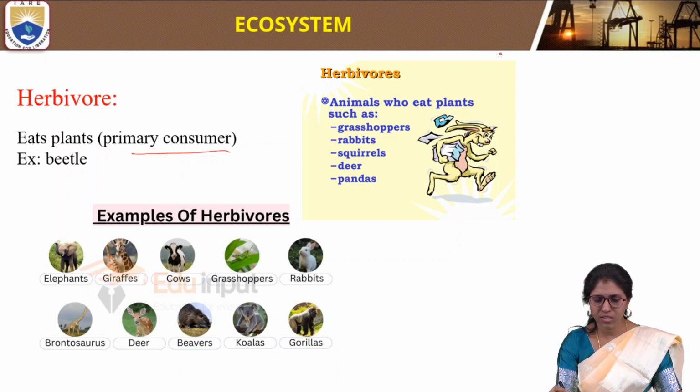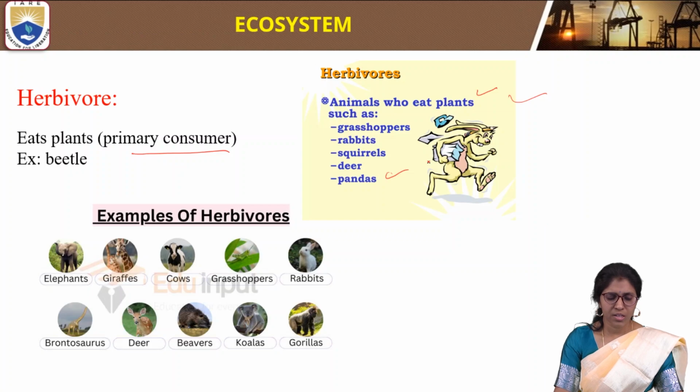Herbivores are animals that eat plants, such as grasshoppers, rabbits, squirrels, deer and pandas. These are common herbivores. Some other examples are elephants, giraffes, cows, gorillas, koalas, beavers and brontosaurs.